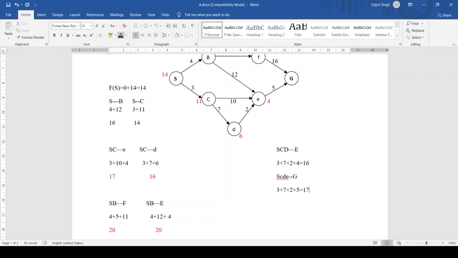So again we have found that going from S to C, C to D, D to E and E to G, the value comes out to be 17.